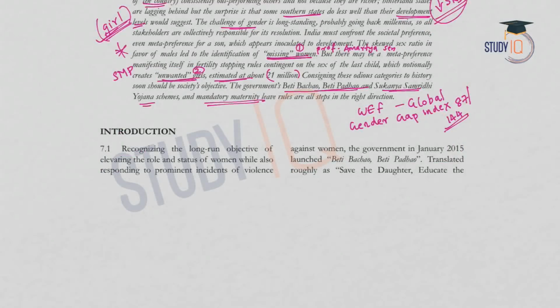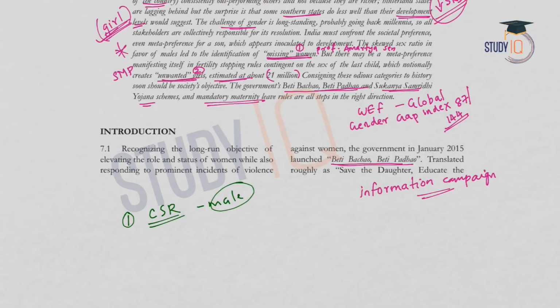Coming to the introduction, the government has launched Beti Bachao, Beti Padhao. It is an information campaign. And there are certain objectives for the government in launching this information campaign. Let us see what the objectives are. First of all, to improve the child sex ratio. The child sex ratio is favored toward male children. So in order to improve the child sex ratio, the government has launched this information campaign.